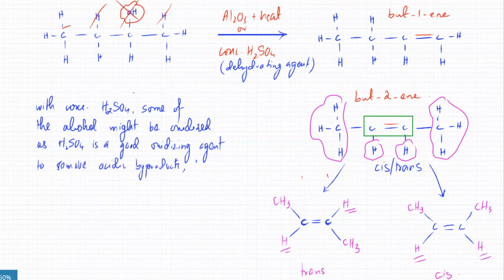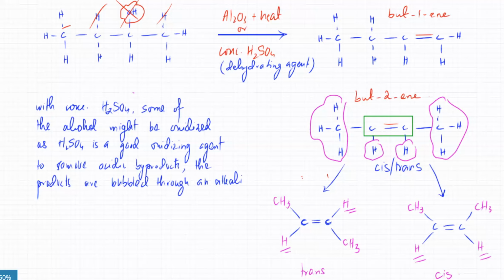the products are passed through an alkali, or bubbled through an alkali. So the products are bubbled through an alkali.